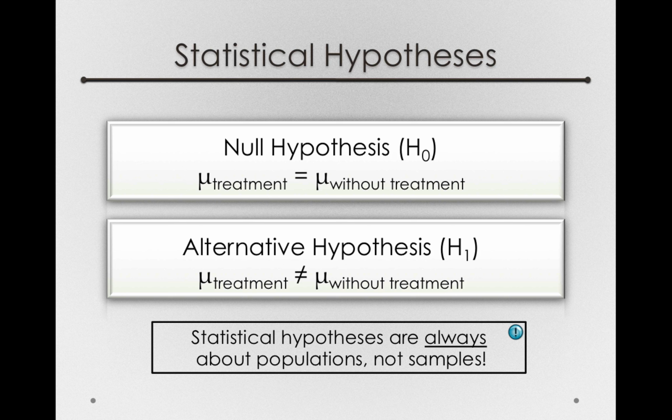Samples can have sampling error. If our hypotheses were stated as X bar for treatment is not equal to, or equal to, X bar without treatment, that makes no specific claim. Sample statistics can always differ due to sampling error. If we're actually measuring a population, they can only differ due to the treatment. There's never sampling error for population parameters. So that's what we're interested in characterizing.